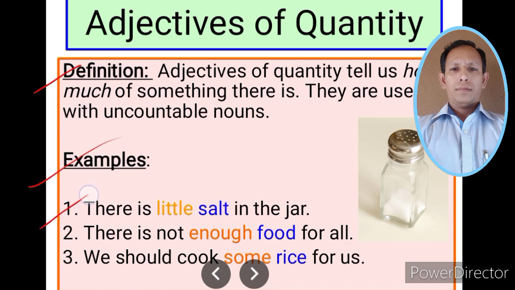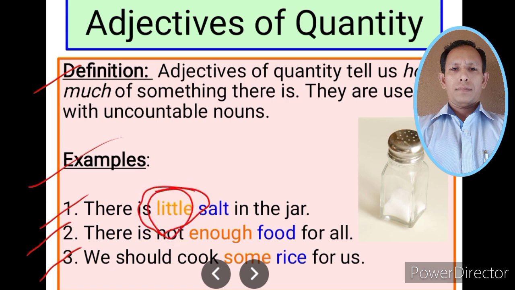There are three sentences. The first one is there is little salt in the jar. Second sentence is there is not enough food for all. And the third sentence is we should cook some rice for us. Let us see one by one. In the first sentence, salt is the noun which is described by the adjective little. So, here the word little is an adjective of quantity which tells how much salt is there in the jar. You ask the question how much salt is there in the jar? There is little salt in the jar.